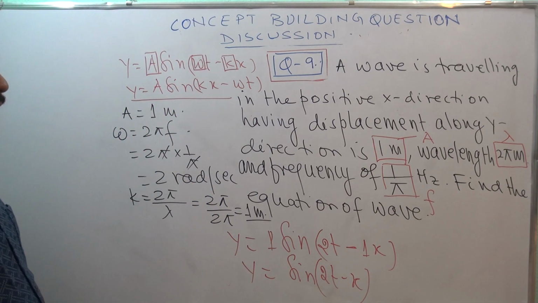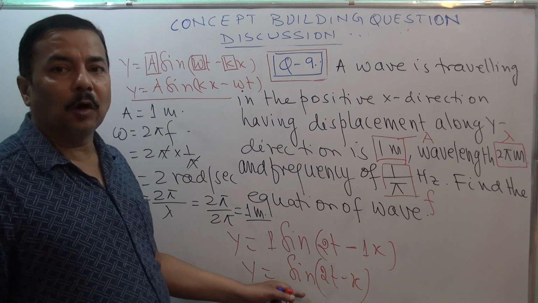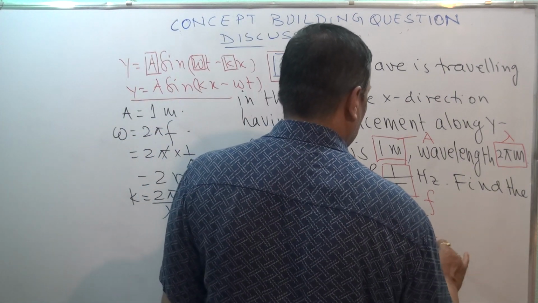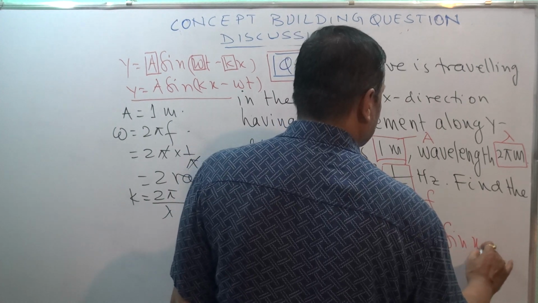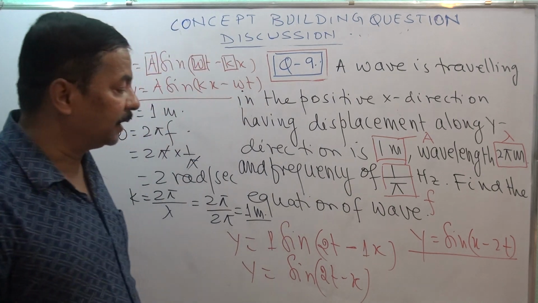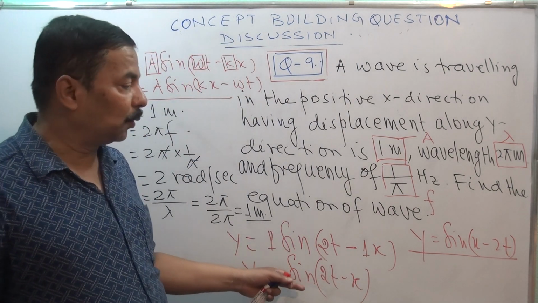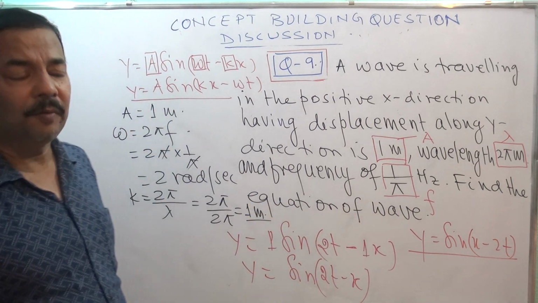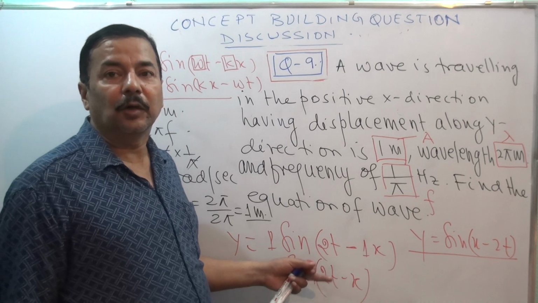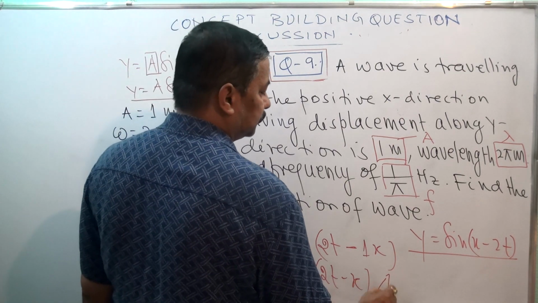Sometimes it happens that in the question this option is not present. The option present is y is equal to sine (x minus 2t). Then you have to keep in mind that it represents the same thing, the same wave, only the phase of pi has been introduced. That also I have discussed in the theoretical section. So this should be your answer.